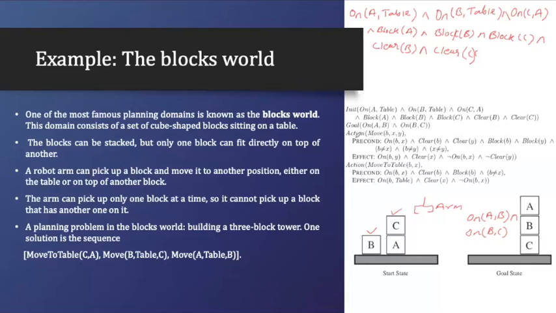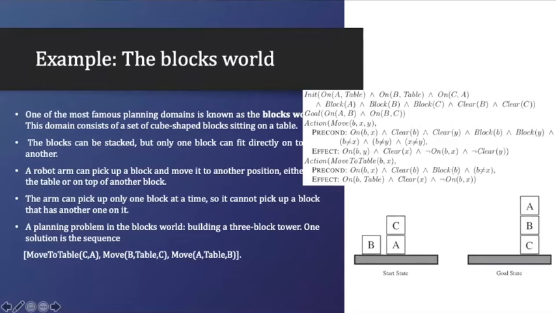What are the actions we have? We have two actions, move and move to table. The first action is move B comma X comma Y. We have the start state, which is called your initial state, and we have the goal state. What is the starting state? The starting state is that there are three cubes, B, A, and C. B and A are on the table, and C is on A.